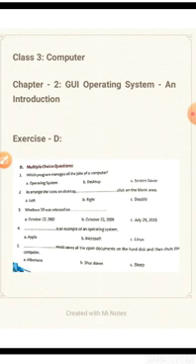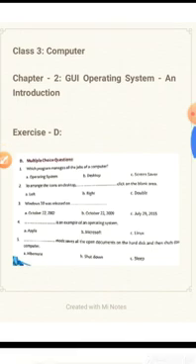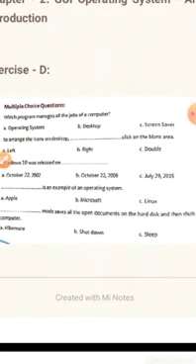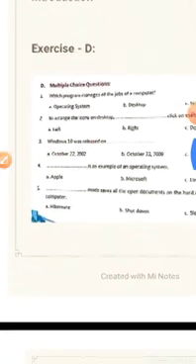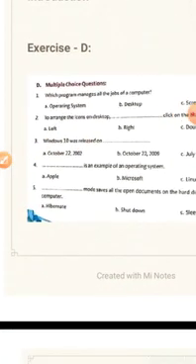Question number 5. Dash mode saves all the open documents on the hard disk and then shuts down the computer. Which mode shuts down the computer and reopens as it is when you restart the computer?